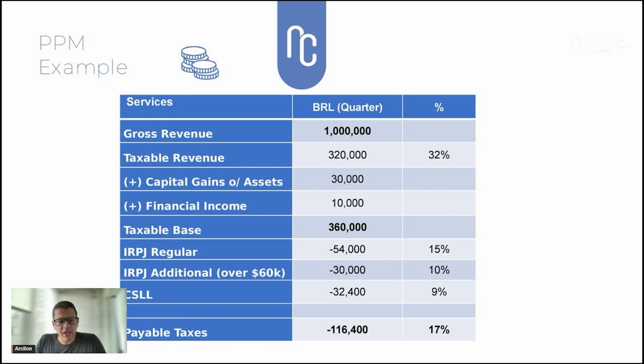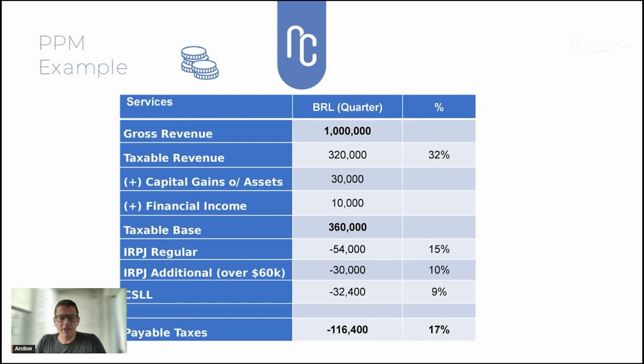For the IRPJ, we have two layers of calculation. The regular one, where you apply the 15% on top of the taxable base, and the IRPJ additional, where you apply the 10% just for the amount over the 60,000 for the period.